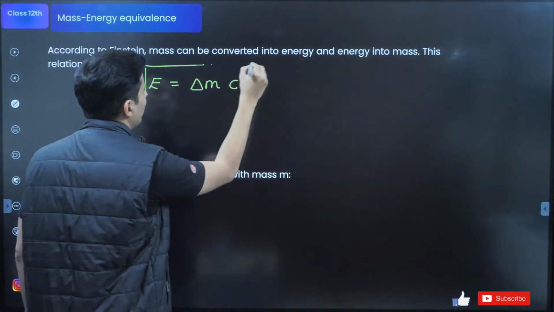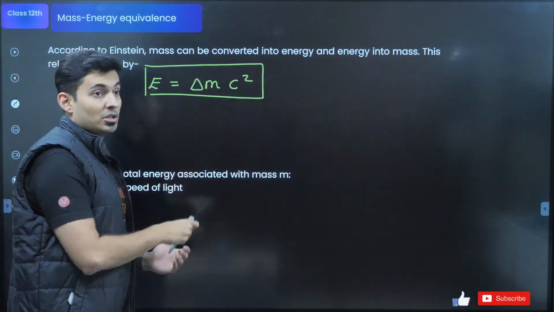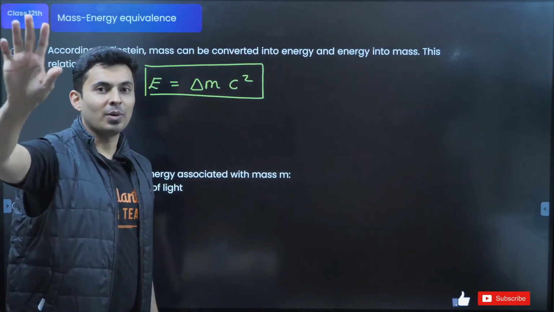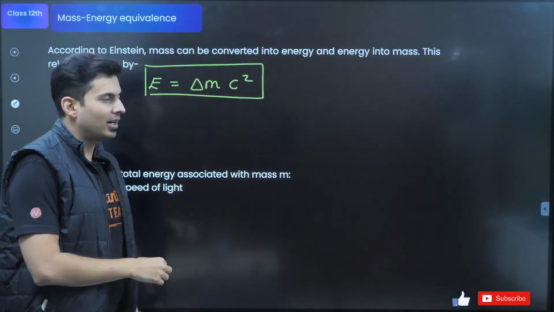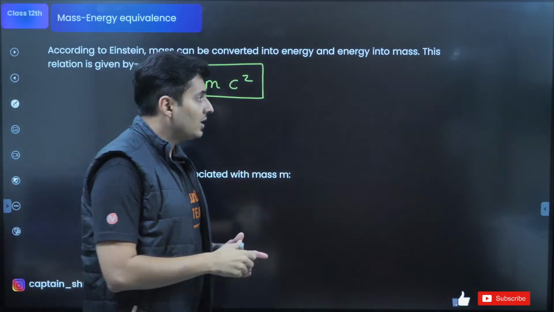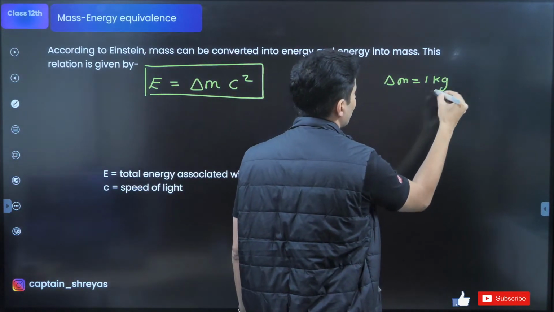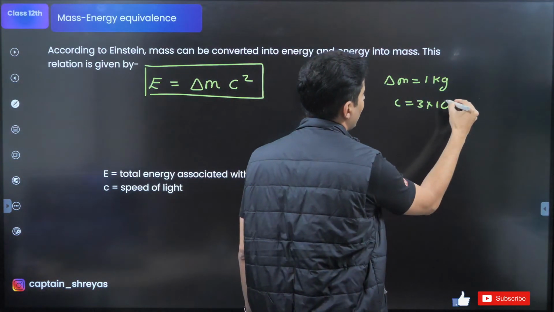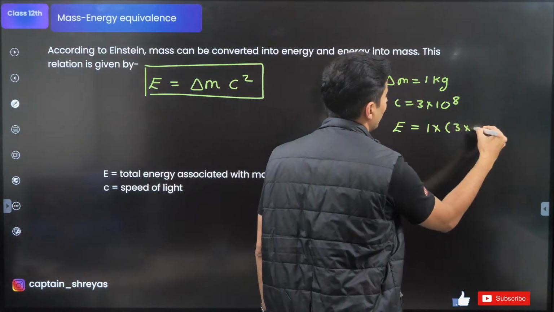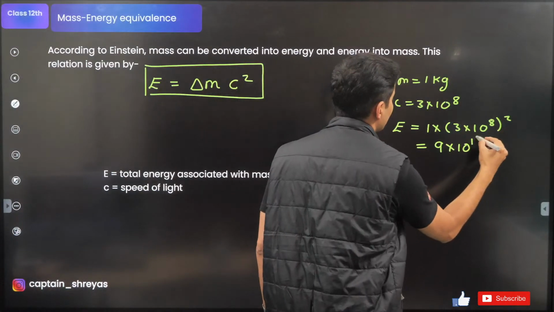This is the formula. But if you take 1 kg mass, just imagine you take 1 kg and destroy it, look at the energy which will be created. What is the value of C? 3 into 10 to the power 8. So guys, if I take delta M equal to 1 kg, C is 3 into 10 to the power 8, I will get energy as 1 into (3 into 10 to the power 8) square, which will be 9 into 10 to the power 16 joules.